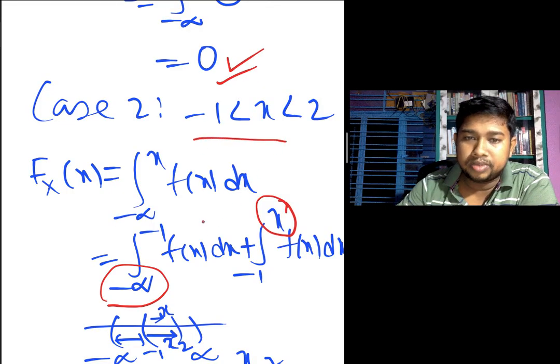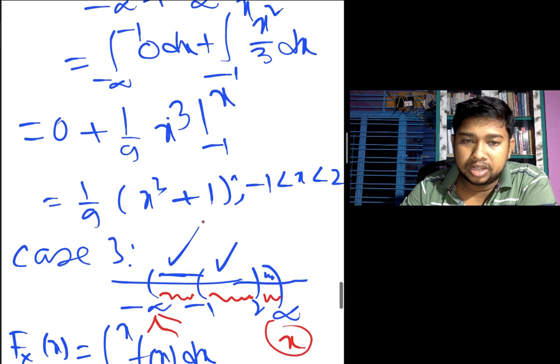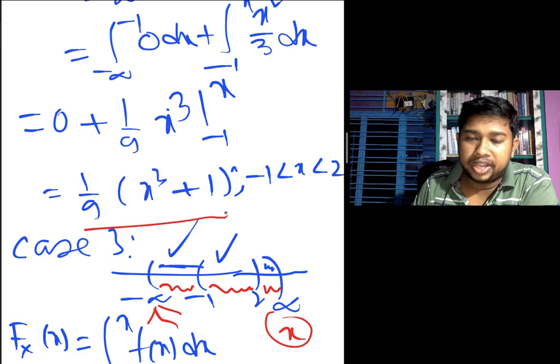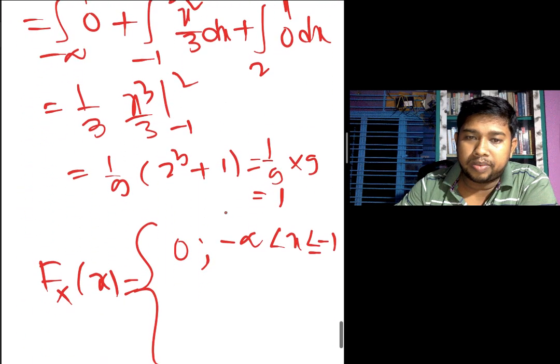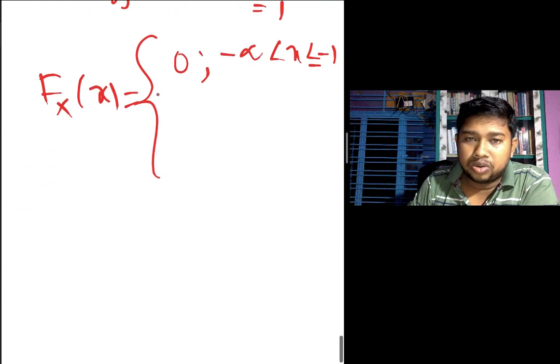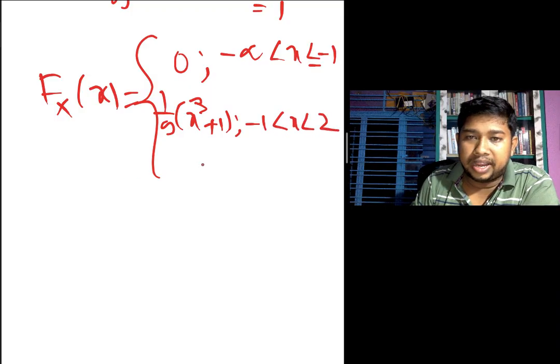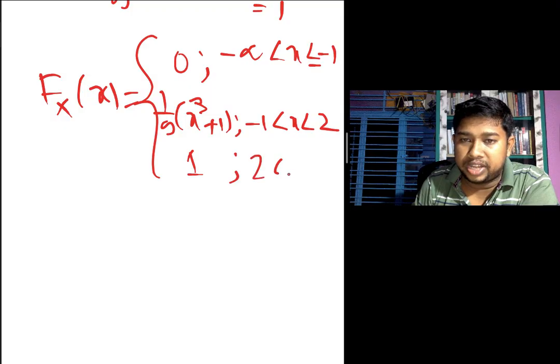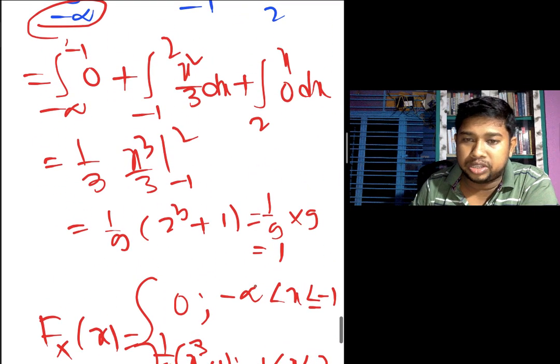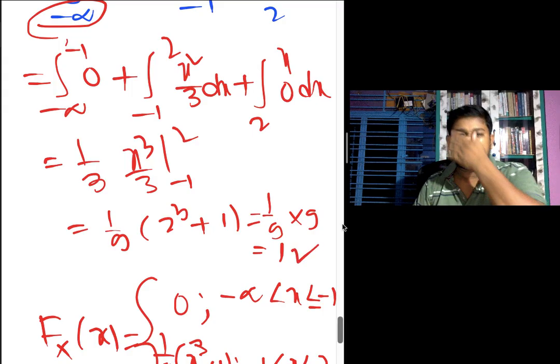What is the value? Value is 1 by 9 x cube plus 1. So write here 1 by 9 x cube plus 1, interval minus 1 less than x less than 2, and last one the value is the 1. When 2 less than x less than infinity, the last value you obtain is 1.